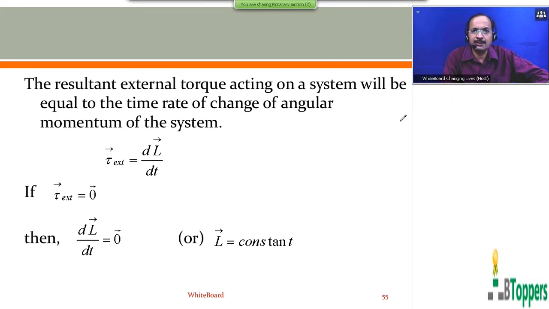There is a similar principle in rotational motion, which we call the principle of conservation of angular momentum. The total angular momentum of a system of particles changes only due to the external torques acting on the system.